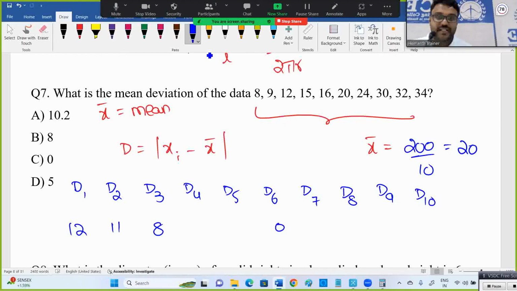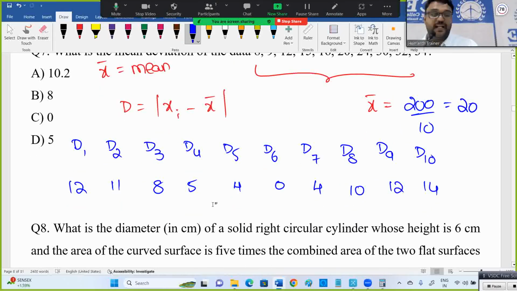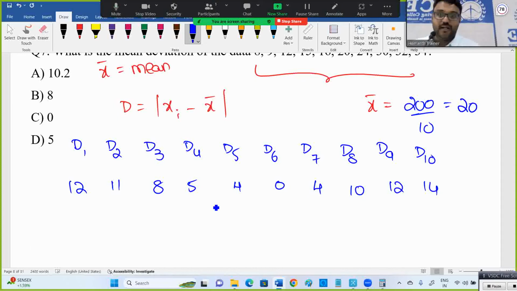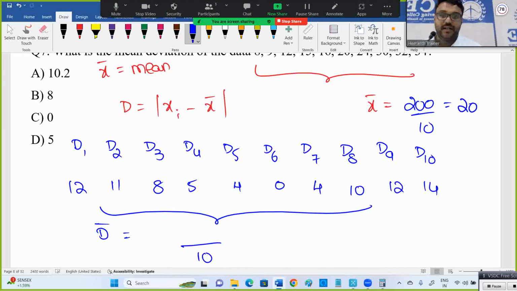Second deviation is 11. Next one 8, next one 5, this is 4, here 10, here 12, here 14. Note all of them as positive only. Now they're asking for the mean deviation, which means you have to calculate the mean of these deviation values. I'll call it D bar: the sum of these divided by 10. What value did you get for the sum? 80. So finally the answer should be 8.